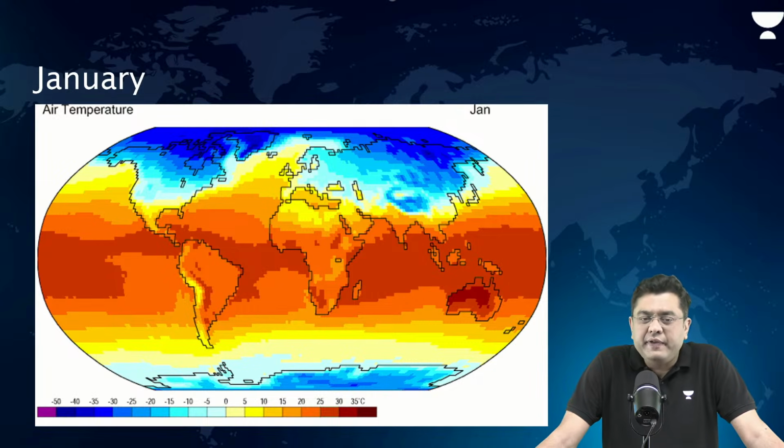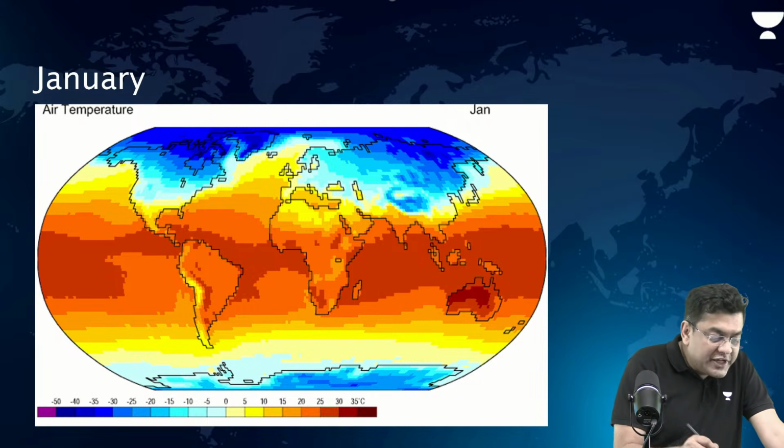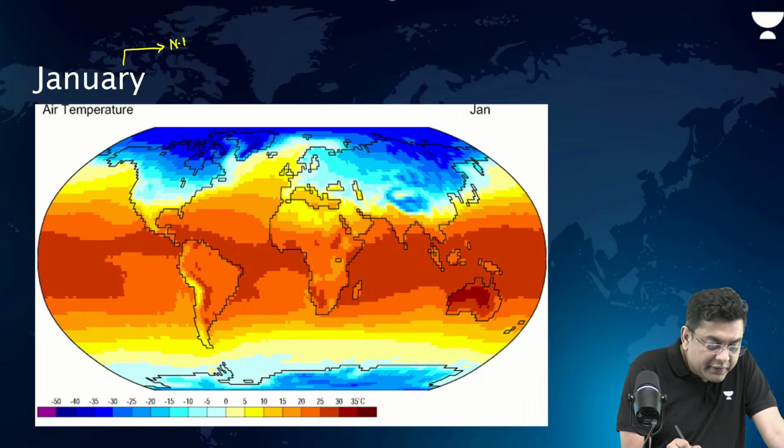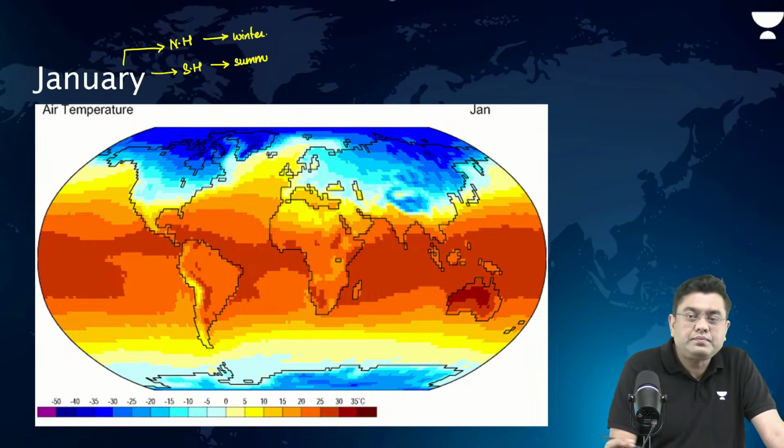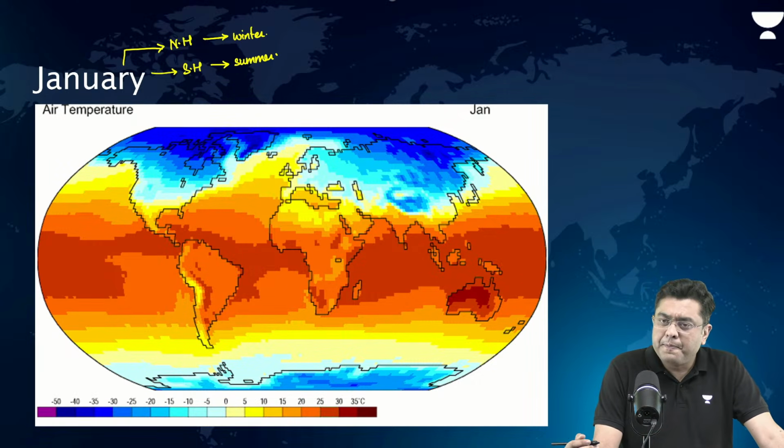Temperature, how it varies in the month of January. Now, in the month of January, northern hemisphere will be experiencing winter months and southern hemisphere will be experiencing summer months, isn't it?